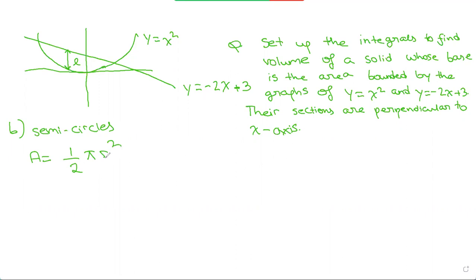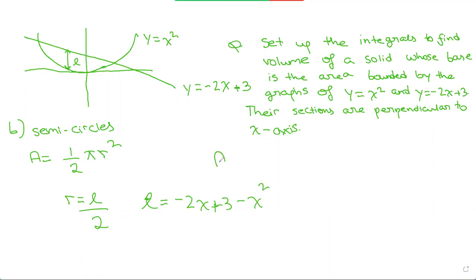We know that r stands for the radius, right? The radius is always the length divided by 2. From the last part, we already got what L was. L is equal to minus 2x plus 3 minus x squared.